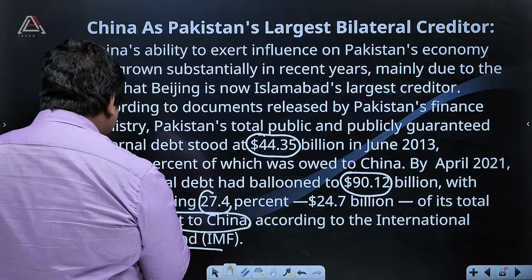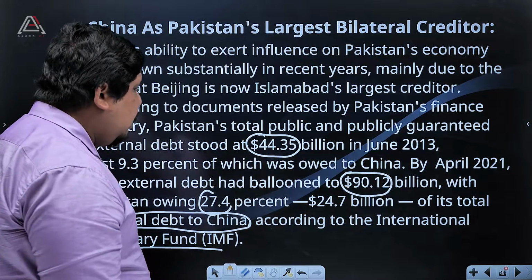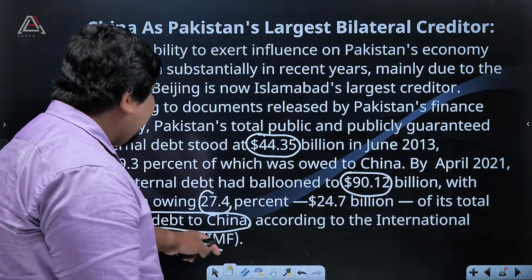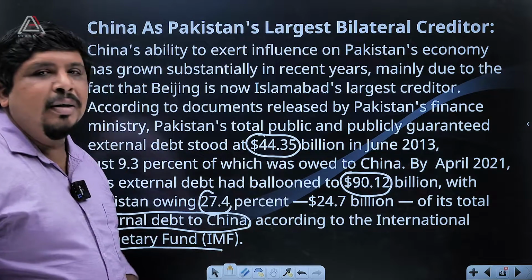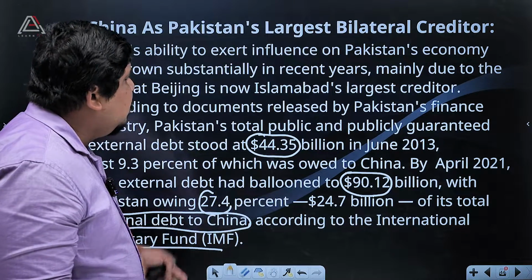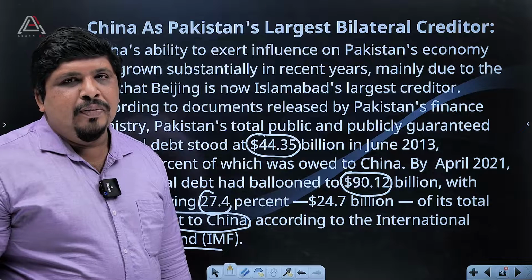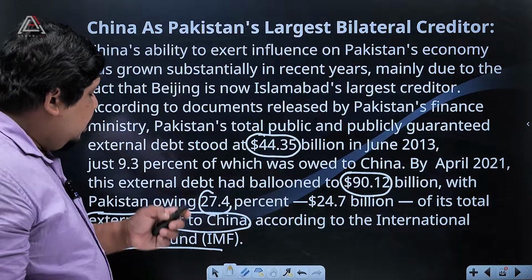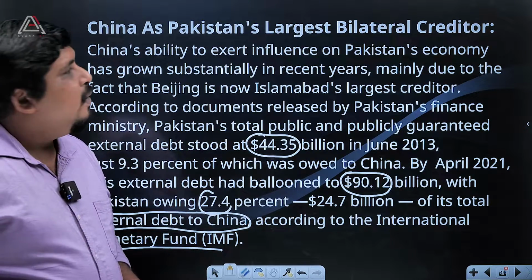Okay, this much debt they have with China. According to the International Monetary Fund, this is the amount of debt Pakistan owes towards China. So this is a problem for Pakistan.